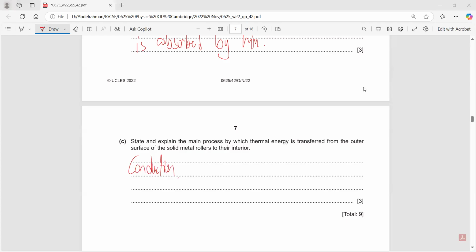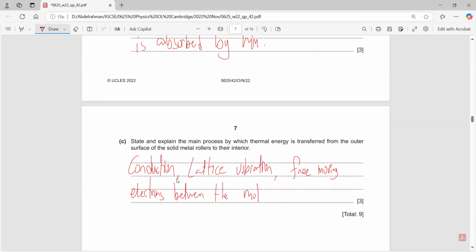Can I say and free moving electrons? Yes, because you have conduction in which the molecules vibrate, which is the lattice vibration, and then you have free moving electrons. So lattice vibration. Let me write it down again. Lattice vibration, and you have the free moving electrons between the molecules.